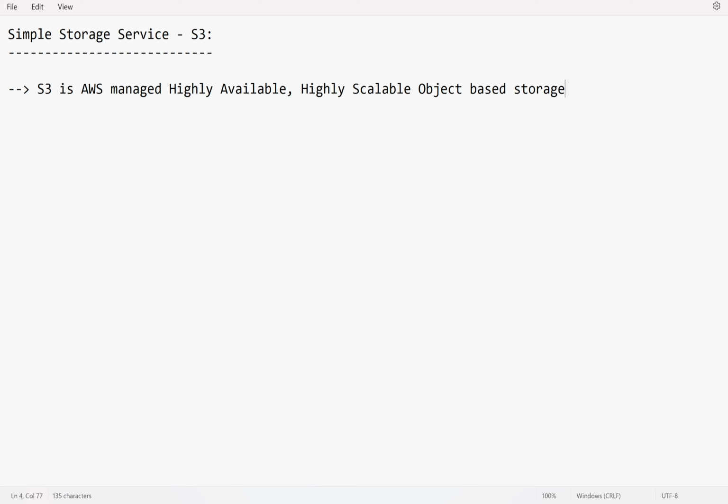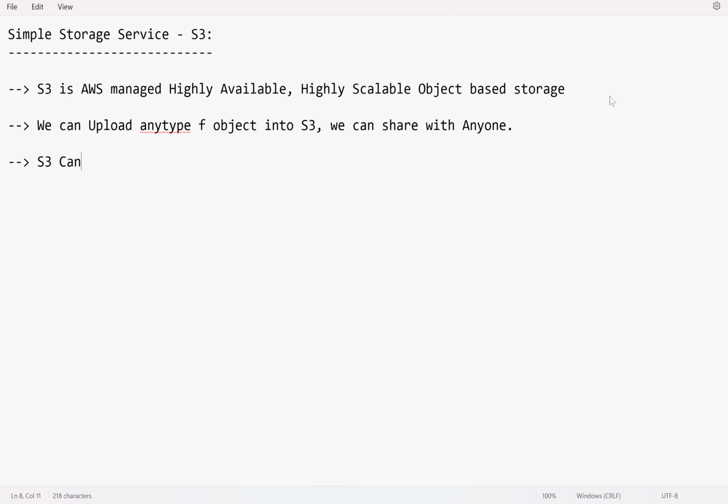S3 can be used to upload any type of object, and we can share those objects with anyone. If you want to keep them private, you can keep them as private objects so that nobody can access or see your data. But if you want to share with someone, yes, you can. Like Google Drive, if you upload a document, you can make that object public or private, so that nobody can view your data.